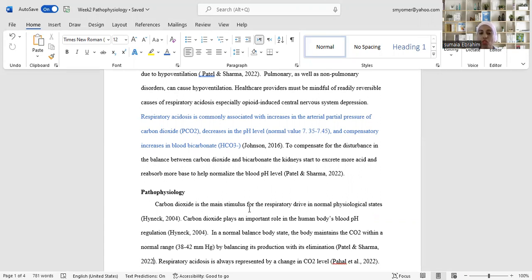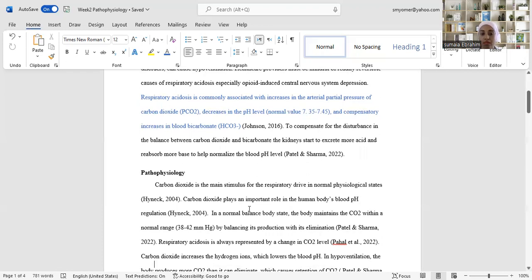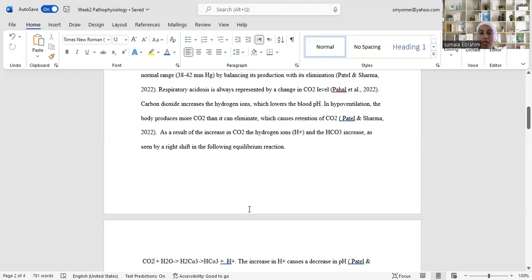Respiratory acidosis is always represented by a change in the bicarbonate level. Carbon dioxide increases the hydrogen ion, which lowers the blood pH. In hypoventilation, the body produces more carbon dioxide than it can eliminate, which causes retention of carbon dioxide.